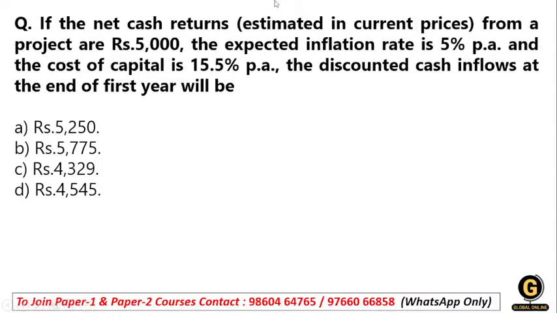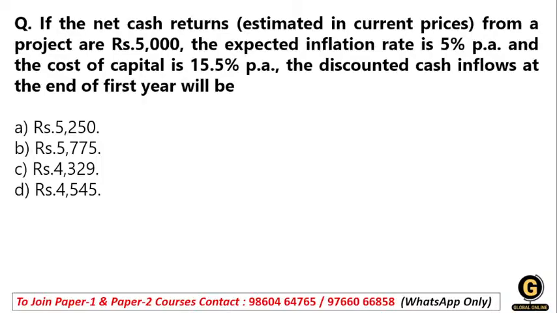The question is: if the net cash return estimated in current price from a project is rupees 5000, the expected inflation rate is 5% per annum and the cost of capital is 15.5% per annum, the discounted cash inflow at the end of the first year will be.